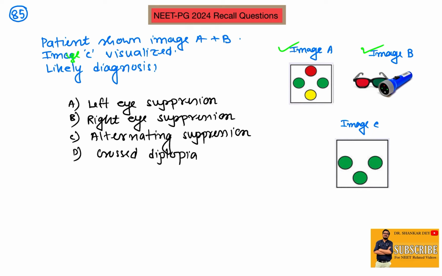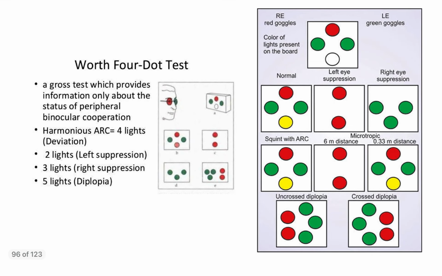Okay, so after the test is done with these two things, the patient can see image C, meaning this image is perceived by the patient. So what is the likely diagnosis? This is the ORTH4 dot test. It is done for the status of peripheral binocular cooperation. Normally there are 4 lights, so this is normal.